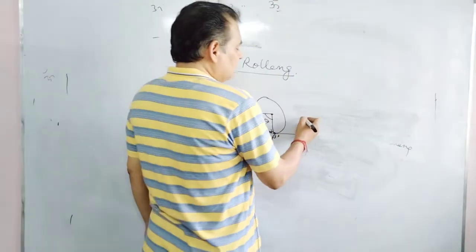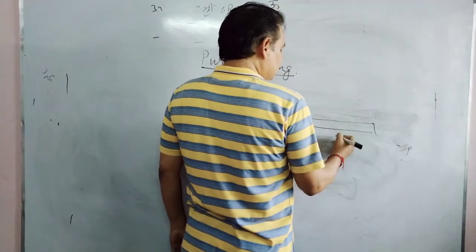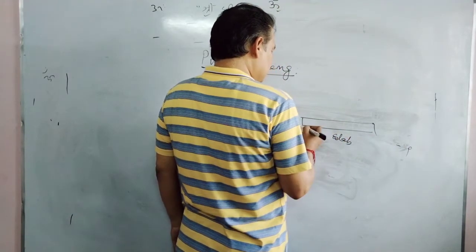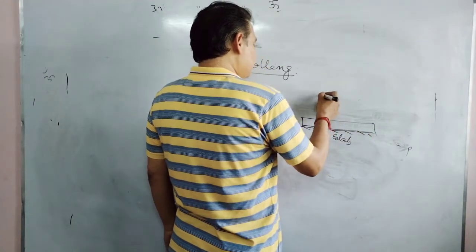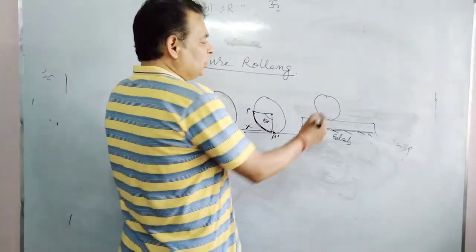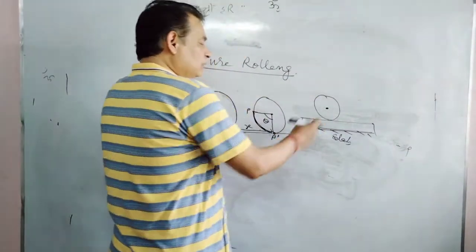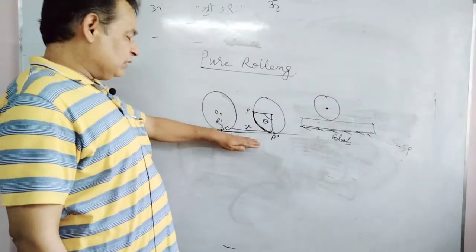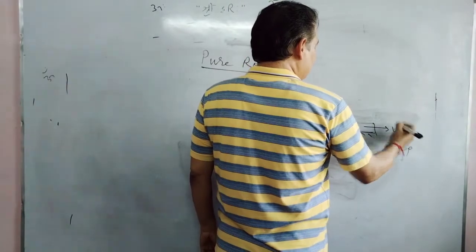If this slab is put on the ground, and a body is put on this way. This body is performing pure rolling on this slab, but this slab is not static like the ground. This slab has also some velocity v prime.